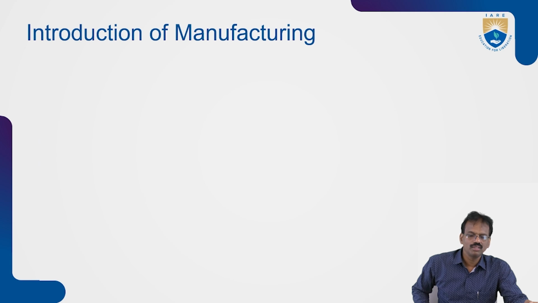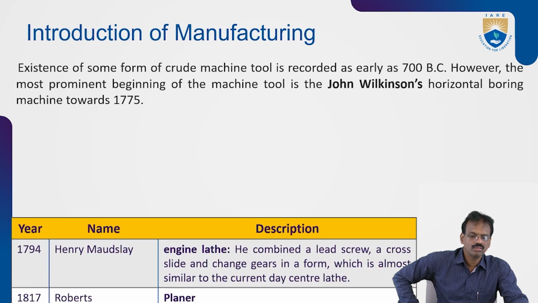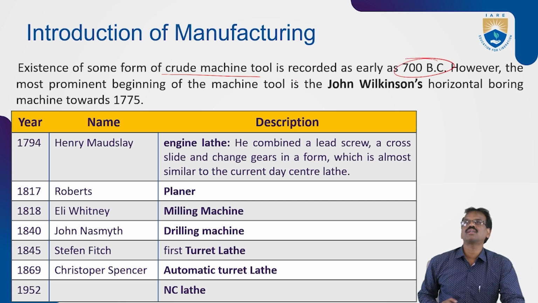Now we'll see the history of machine tools. What are the different machine tools, in which area they were discovered, who discovered them and who designed them. First, the existence of some form of crude machine tool is recorded as early as 700 BC.